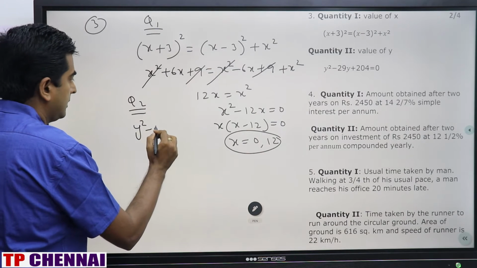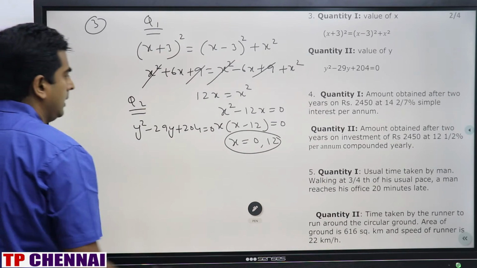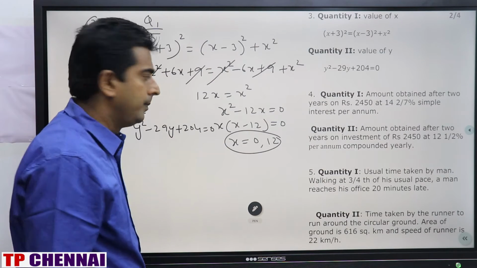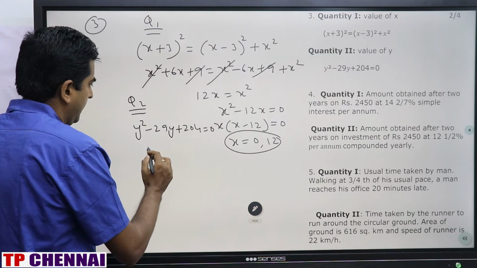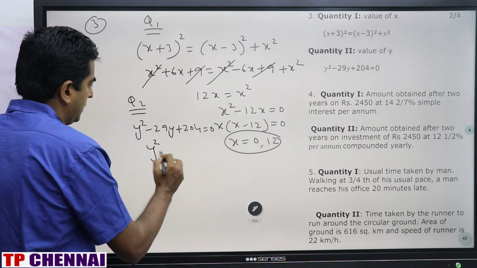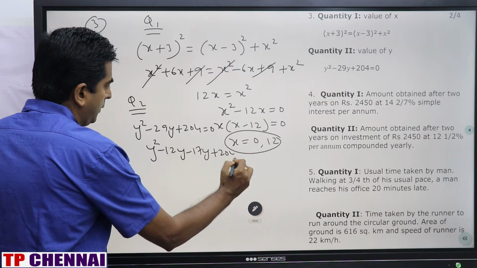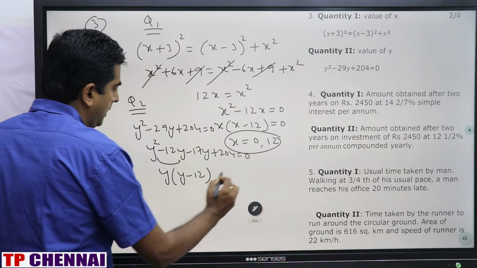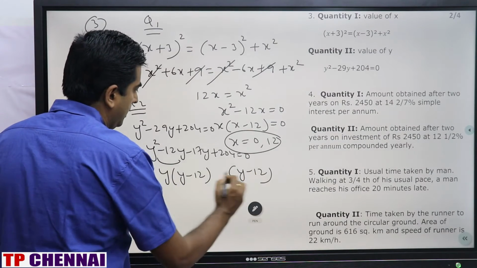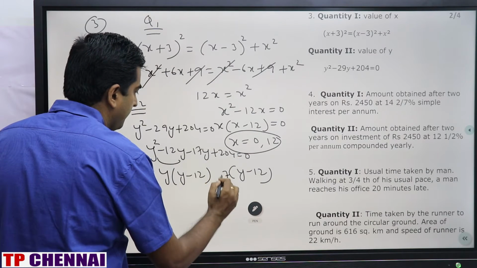Come to quantity 2: y square minus 29y plus 204 is equal to 0. Very simple, 12 and 17. So y square minus 12y minus 17y plus 204 is equal to 0. Y is common, y minus 12; again write here y minus 12, so minus 17 will be there.